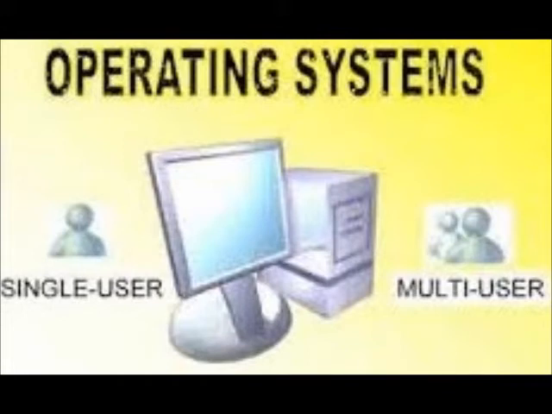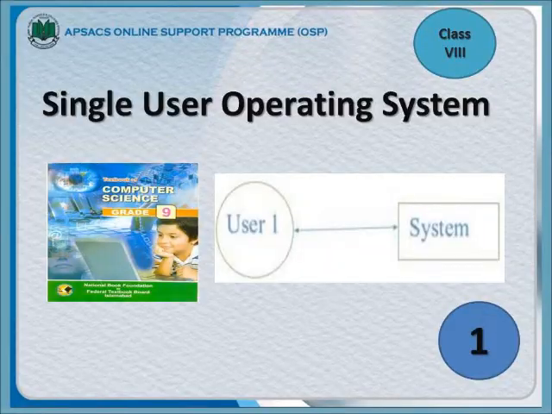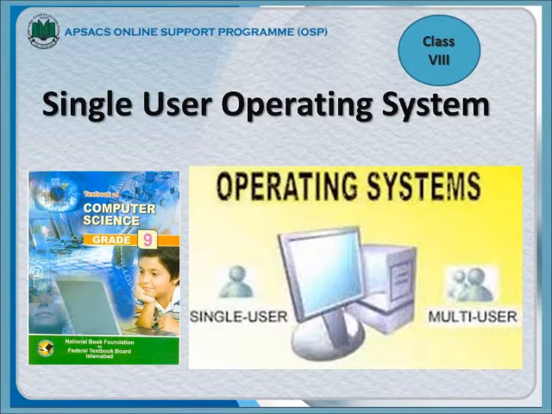Okay, now we are going to start the discussion about single user and multi-user operating system. What are they, what characteristics do they have, and in what environment are they being used. What is single user operating system? An operating system used by a single user is known as single user operating system. It is used on microcomputer. It is easy to use. You can open many programs at a time and switch among them as required.